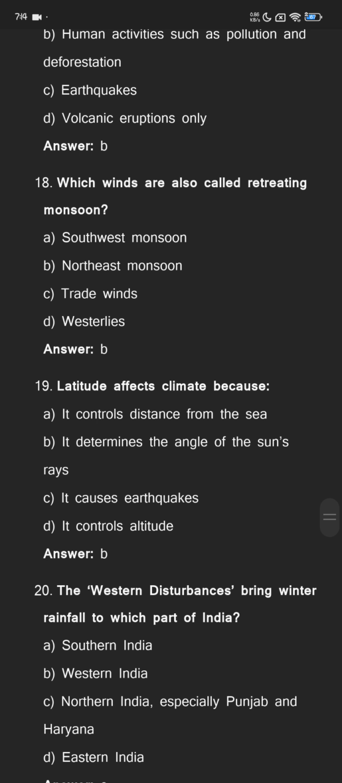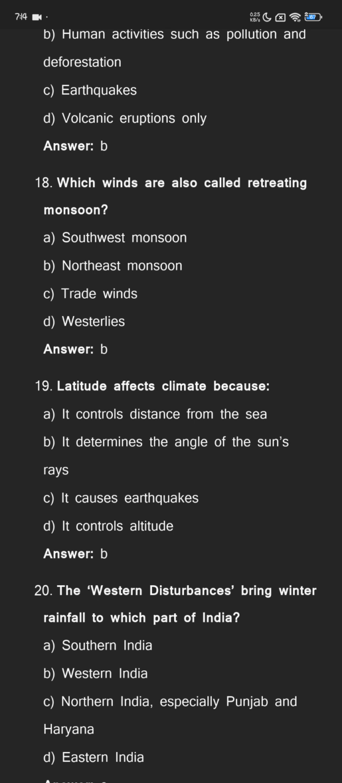Which winds are also called retreating monsoon? Southwest monsoon, northeast monsoon, trade winds, westerlies. Answer is northeast monsoon.